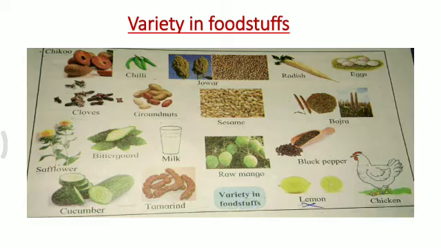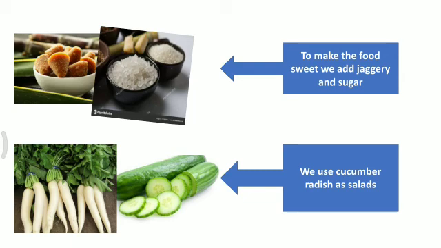What foodstuffs are used to prepare the other items in our meals? In this you can see there are many varieties of foodstuffs. To make food sweet, we add jaggery and sugar. You can see in this picture there is gud, that is jaggery, and sugar. Then we use cucumber and red radish as salad.